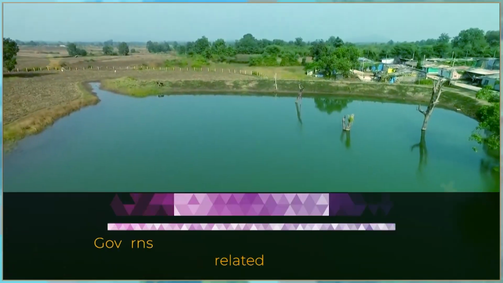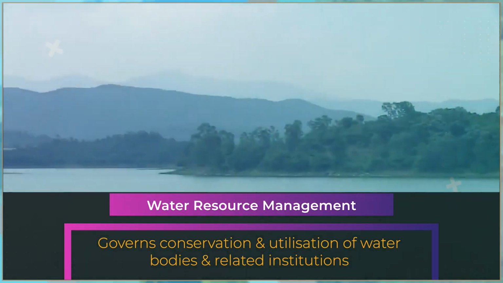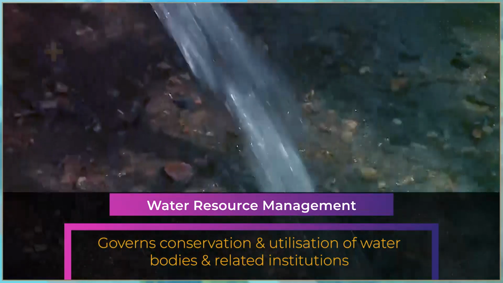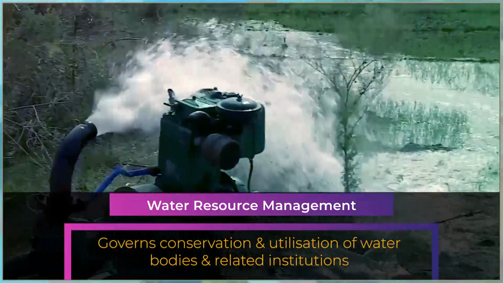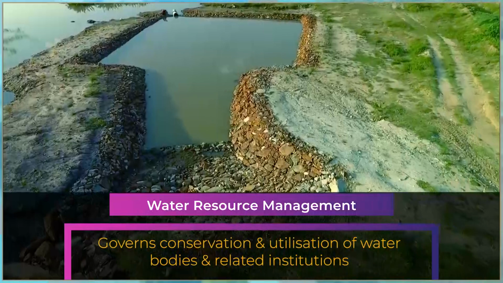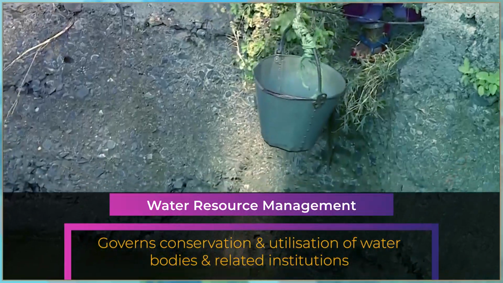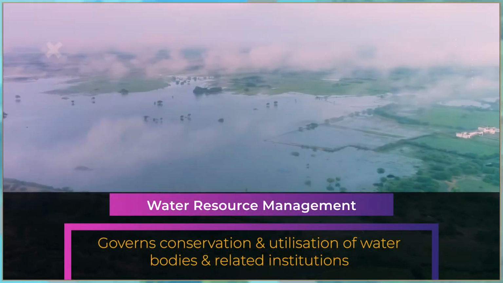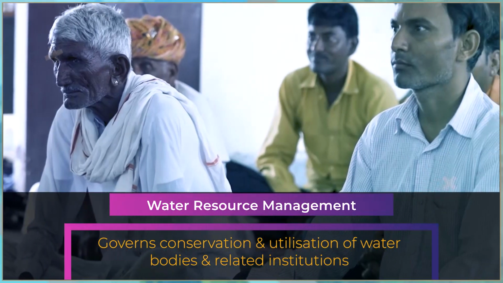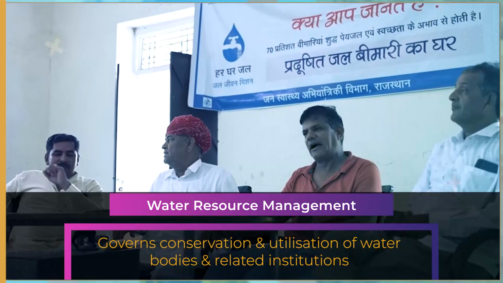Two, water resource management governs the conservation, recharge, storage and utilization access in the form of irrigation and drainage through various structures, such as small ponds, minor irrigation tanks, check dams, etc., and institutions, such as watershed management committees and water user associations.